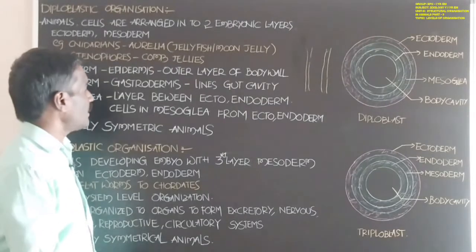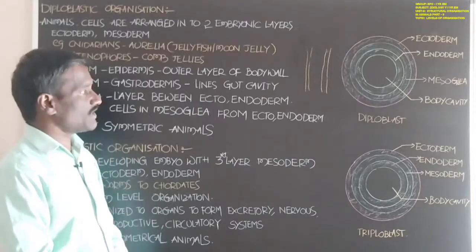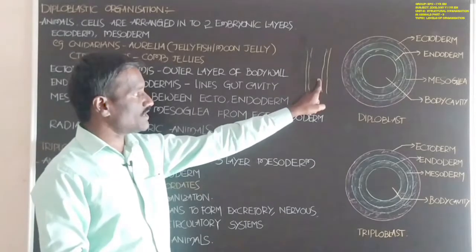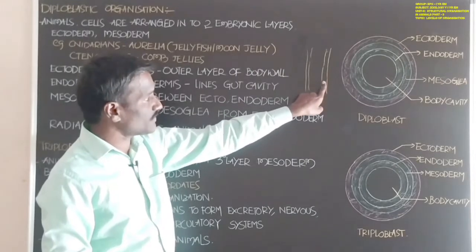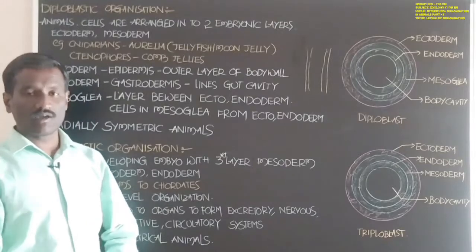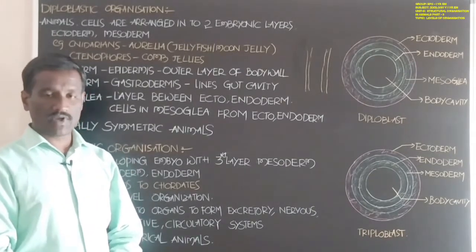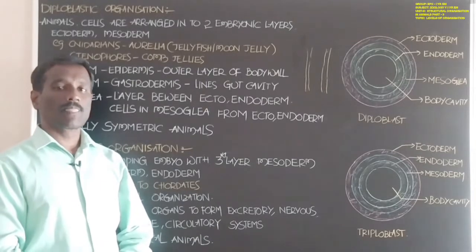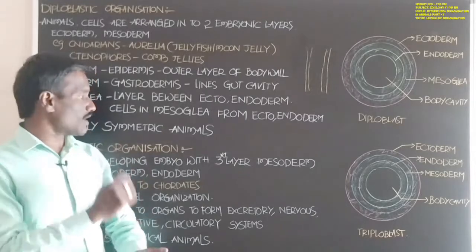Next, students, there is a mesoglea present between these two layers. Any cells present in the mesoglea are derived from either the ectoderm or the endoderm.